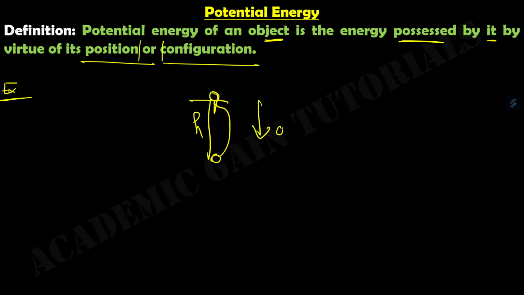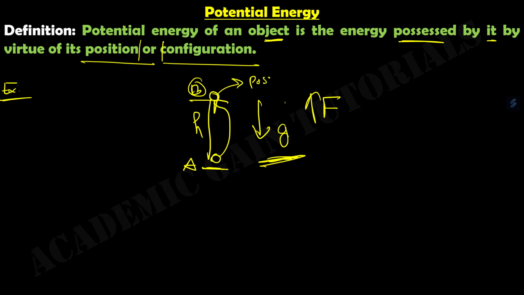We know gravity acts downwards and we use force upwards, so we use force against gravity. This work has been done against gravity, and this work is stored in the body as potential energy. Like the body is at position A, now it is at position B. Due to this change, it possessed some energy.